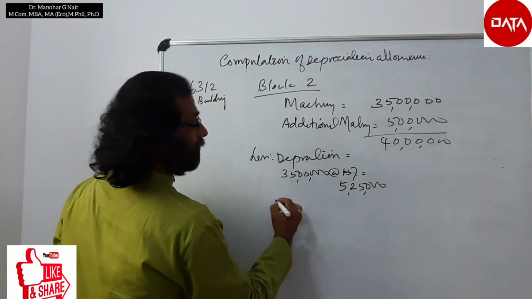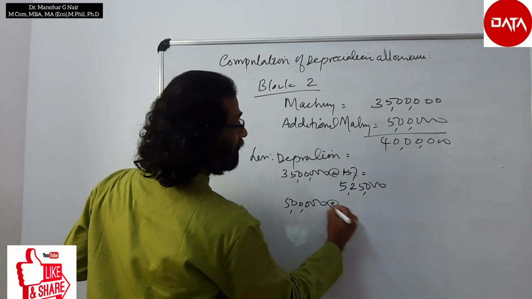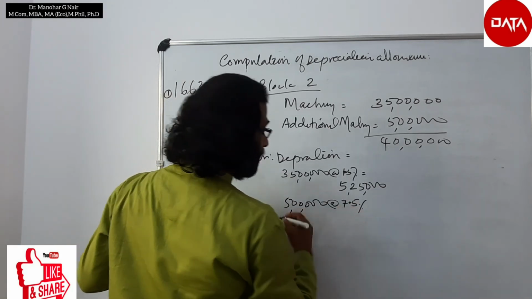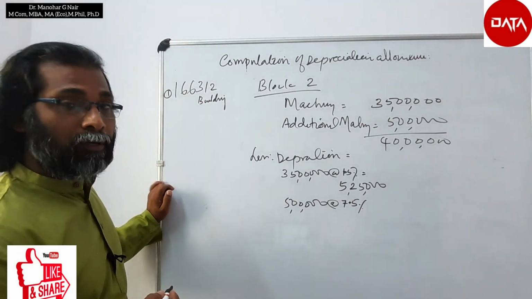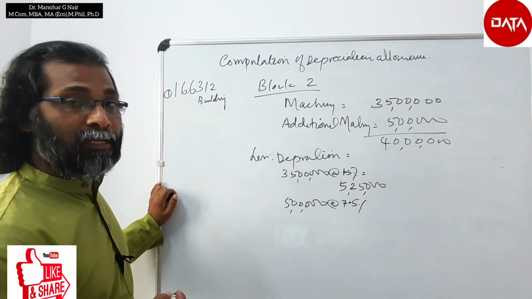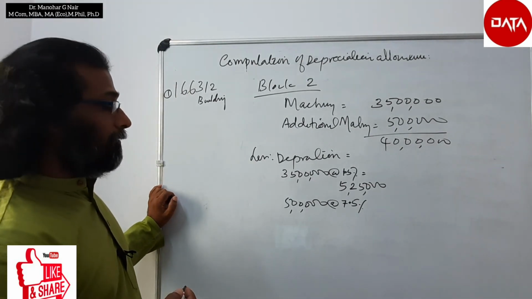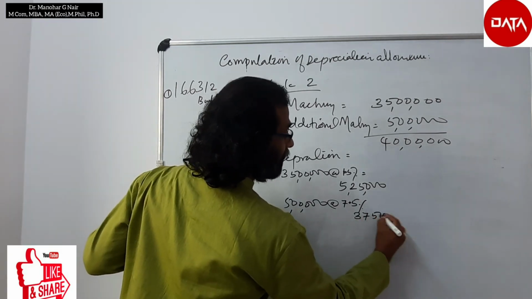Then 5 lakh at the rate of 7.5%, because that second hand machinery bought is put for use for less than 180 days, so that only 50% of depreciation can be claimed, 37,500.